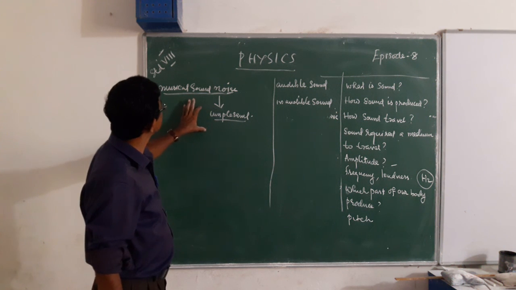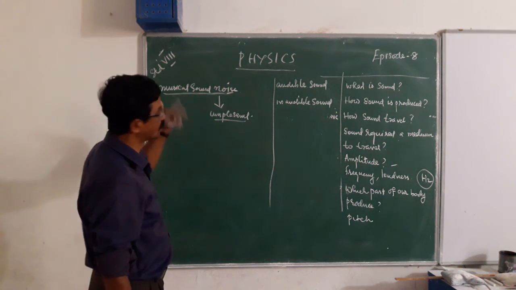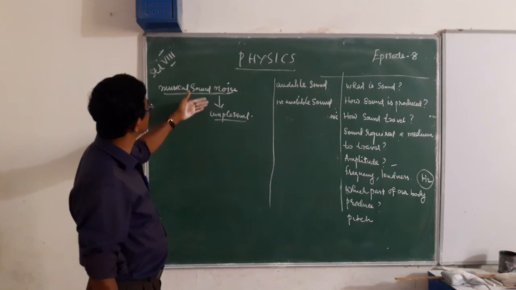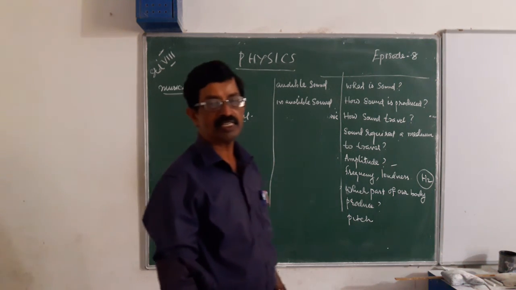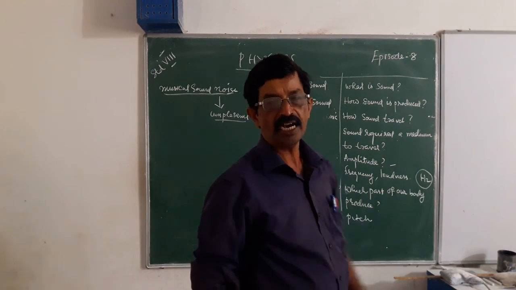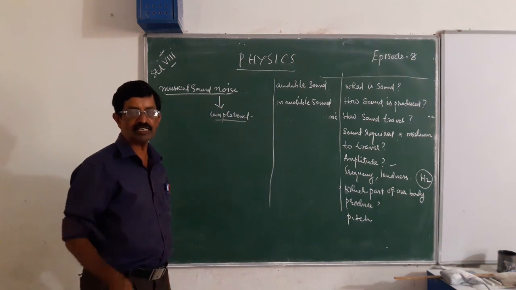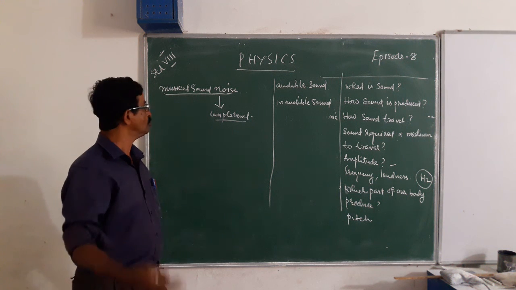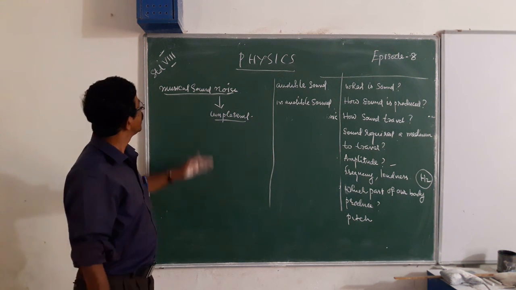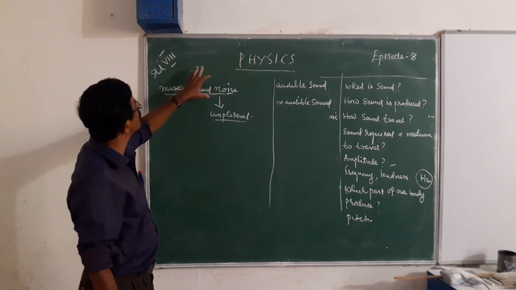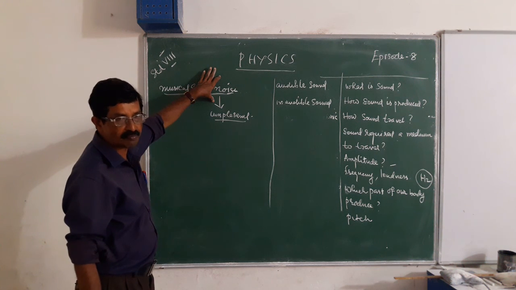Sound from vehicles, sound from a crusher unit, sound from an aeroplane are all unpleasant. Students talking in the class at that time is also not nice to hear, and such types of sounds we used to say noise.